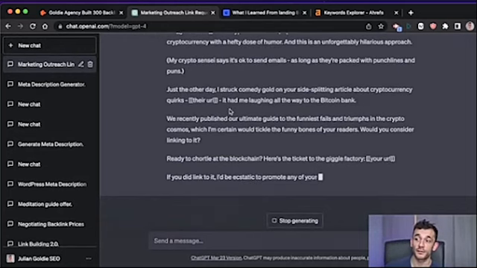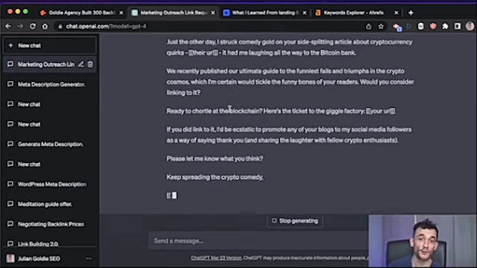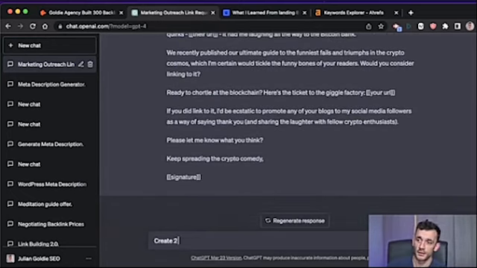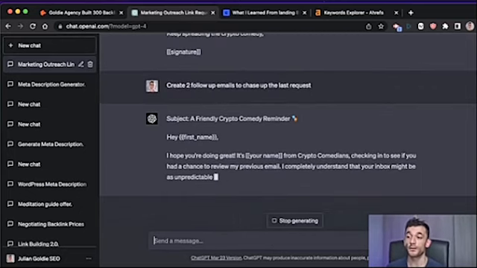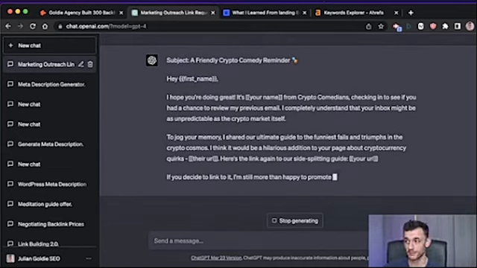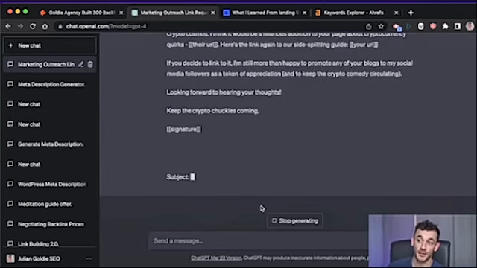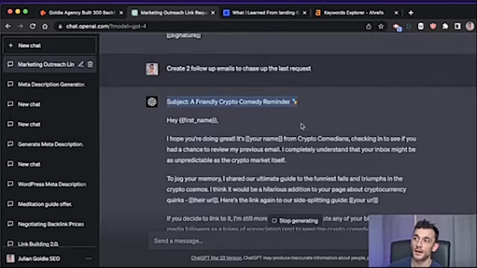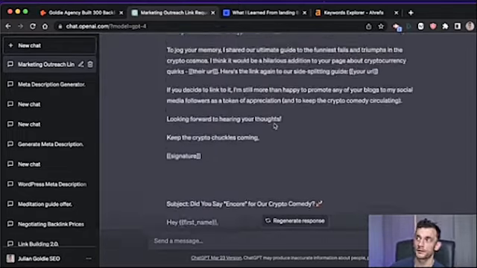And all of a sudden, you've got an instantly scalable way of doing this for every single industry. If you're a link building agency, that's probably what you do, right? And then for your email outreach campaign, you could say create 2 follow-up emails to chase up the last request. Now it's going to create the follow-up campaigns because we all know that most of the backlinks that you get from outreach usually come from 1 or 2 or 3 follow-ups. So now you can plug in, you don't really need much creativity, and you can just scale this like a madman. Nice thing is as well that the subject line actually continues. And there we go, good to go.